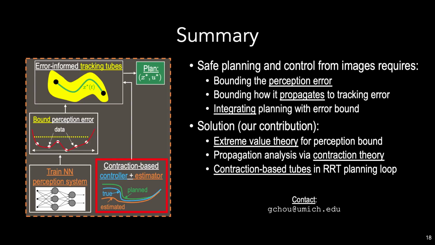So let me conclude with a recap. For safe planning and control from images, we need to bound the perception error, determine how it affects downstream tracking, and then use that knowledge to in turn design plans that by construction can be safely tracked. Our solution is to leverage extreme value theory to bound the error, propagate it to low-level control via contraction theory, and then to use decontraction-based tubes to constrain a planner to return safely trackable plans.